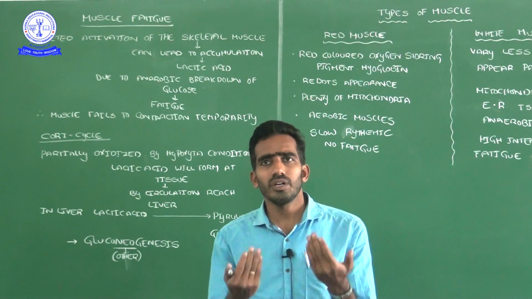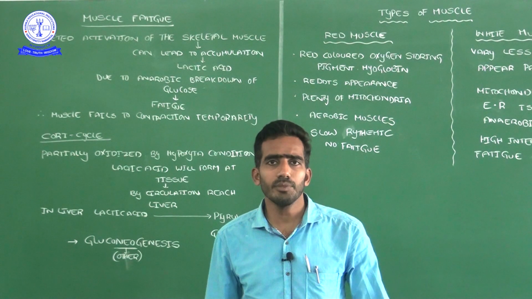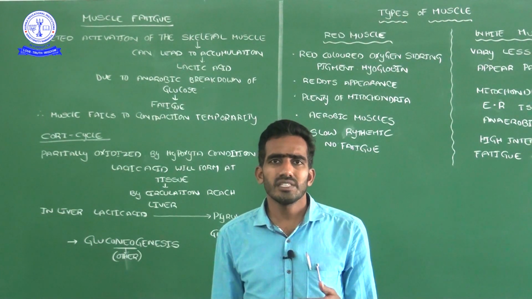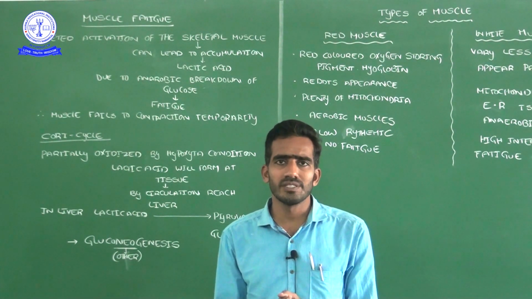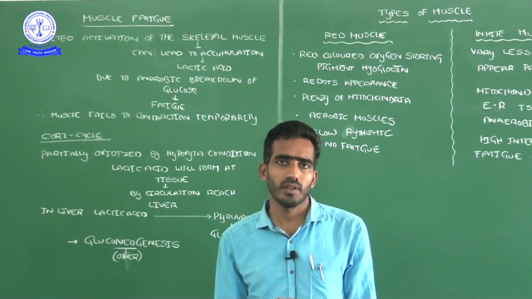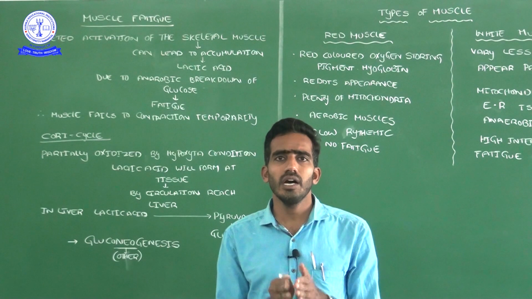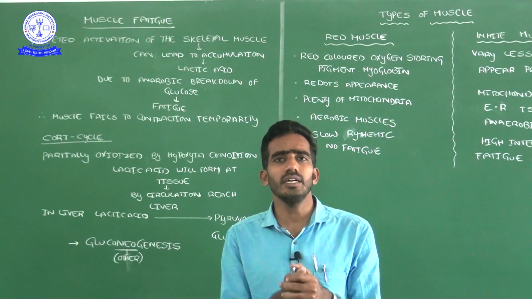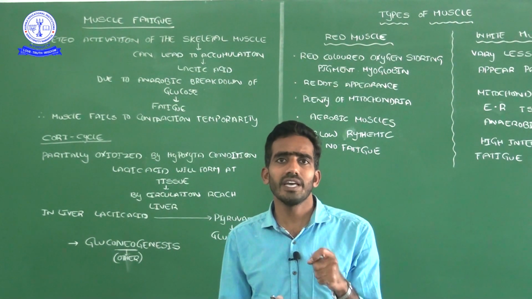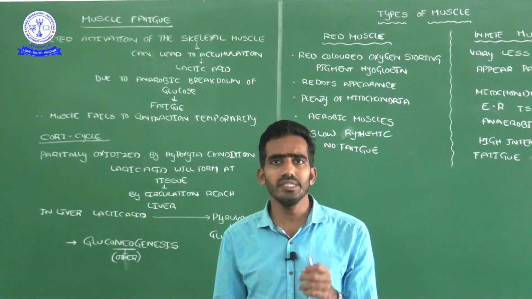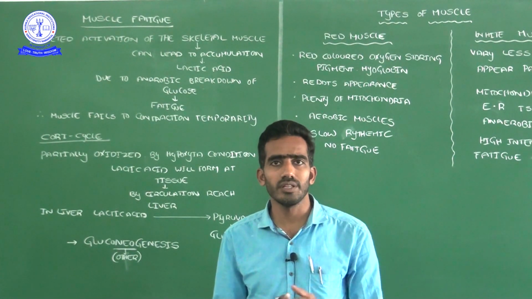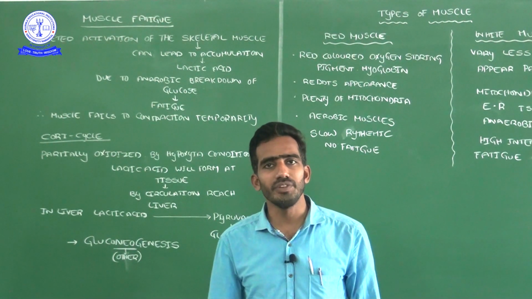If you look at the internal anatomy of the muscles in our body, there are two types of muscles based on color, red and white. So we will cover the types of muscles and why our muscle gets a little pain when there is over-contraction. These topics we want to cover in this video. Let me start today's video session.